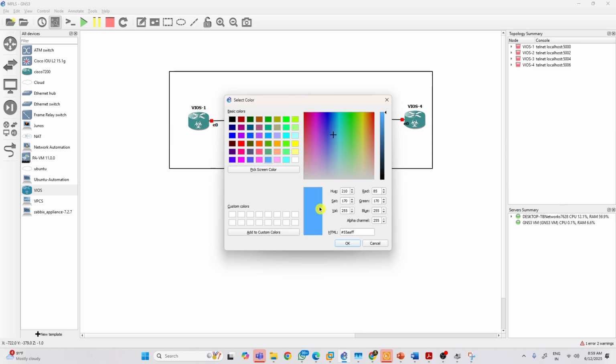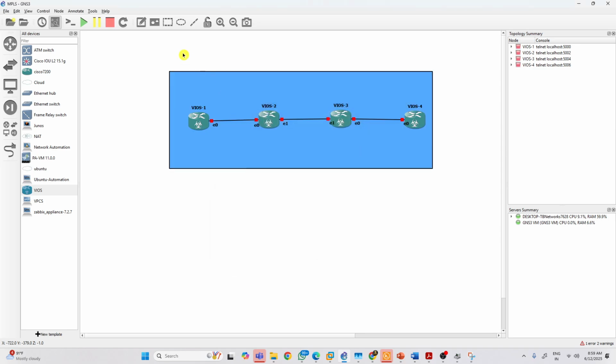As usual, I am taking this color. In the real world, we can say Tata is a service provider. Just take it, it's a Tata service provider, and the autonomous system number you can consider as 200. Is it clear? Here I have taken only four routers.